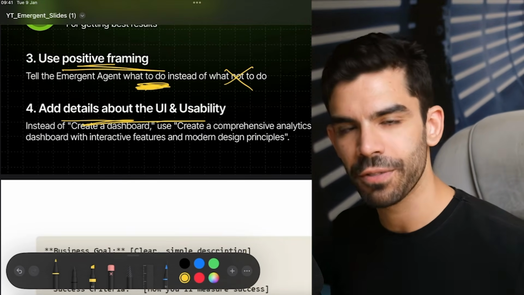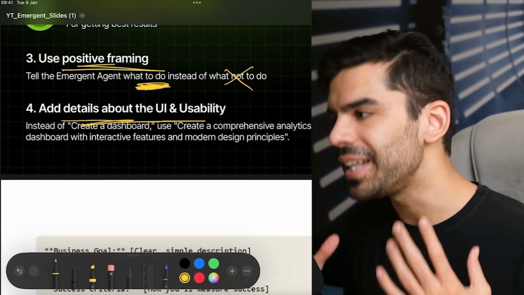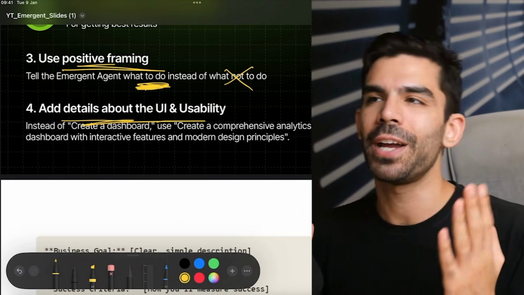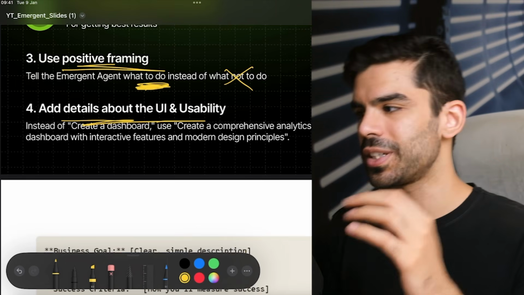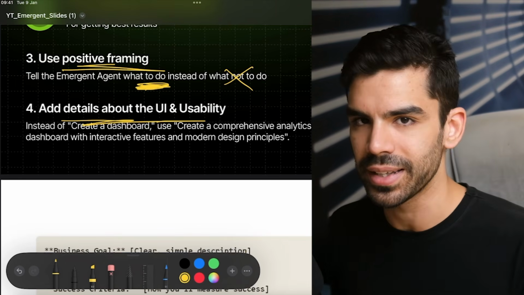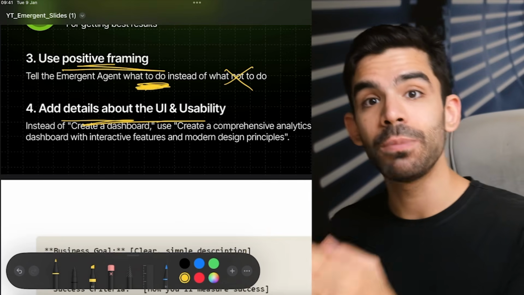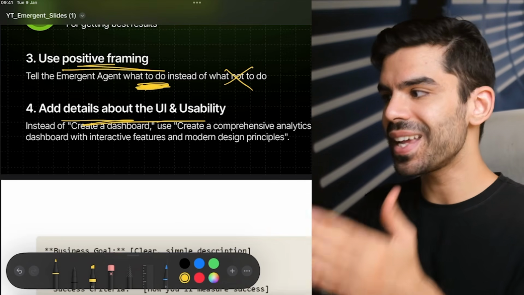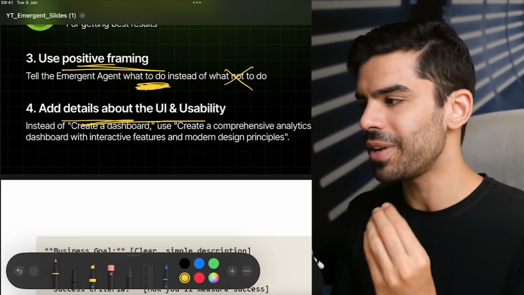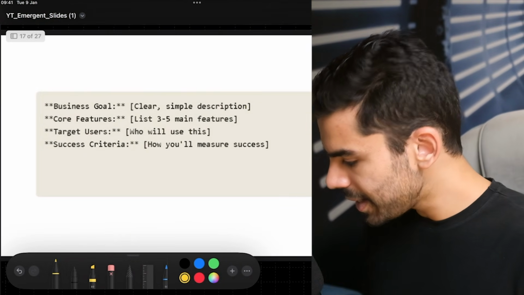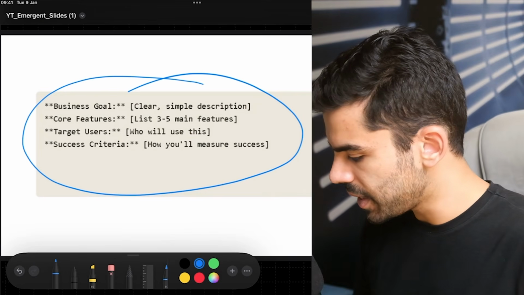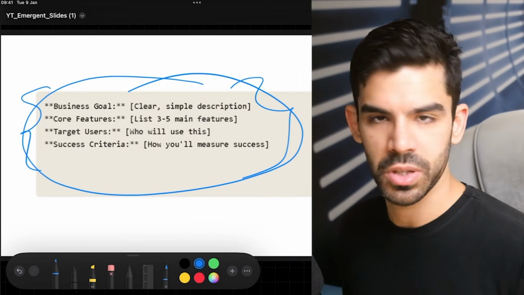Of course, this is difficult for a person who has never done any software development in general. And that is the thing, right? Most people think that, oh, I will skip the basics, I will skip the foundations and quickly start working on this. It doesn't work like that. What I am teaching you right now helps you get a good baseline, but this should never be your finish line. So you have to be very careful about that. And inside your prompt, if you try to put your business goals and your core features in a formatted way, it always does a better job.